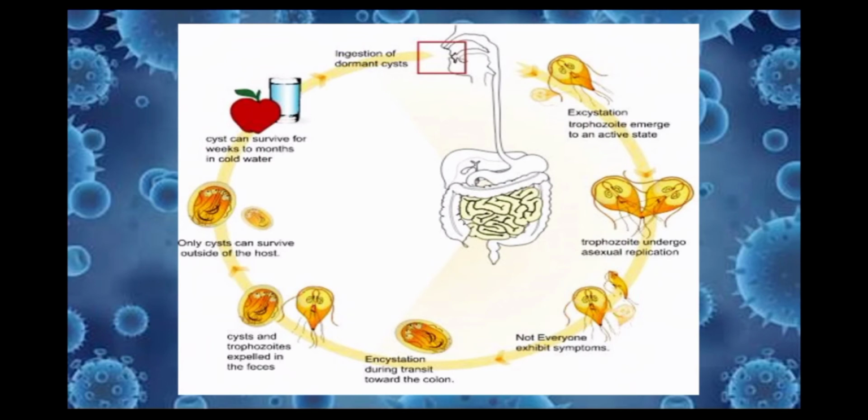After the feeding stage, the trophozoite undergoes asexual replication through longitudinal binary fission. The resulting trophozoites and cysts then pass through the digestive system in the feces. While trophozoites may be found in the feces, only the cysts are capable of surviving outside of the host. Trophozoites are important not only because they cause the symptoms of Giardiasis, but also because they produce the cyst that exits the body in the feces and spreads the infection to others.